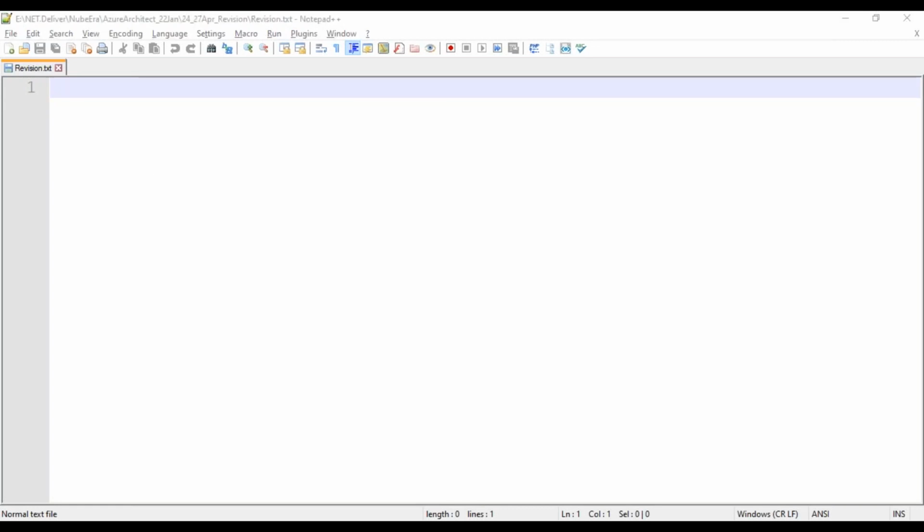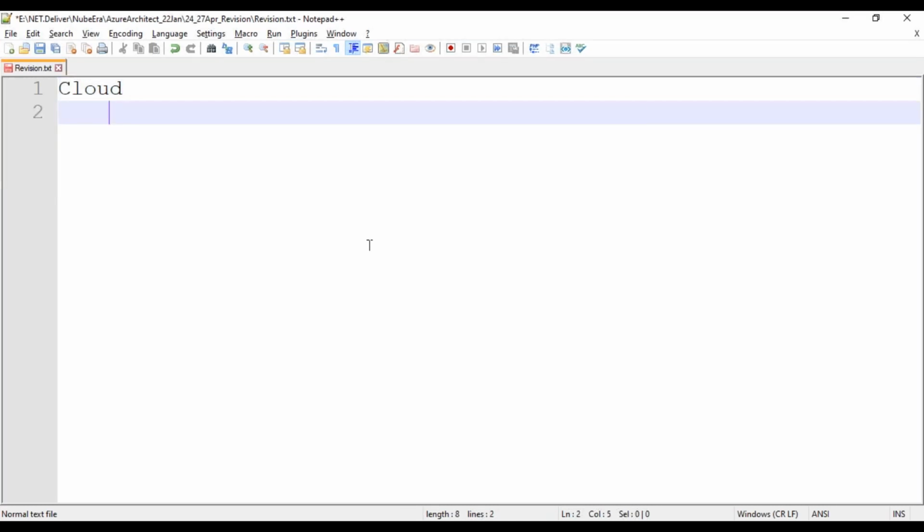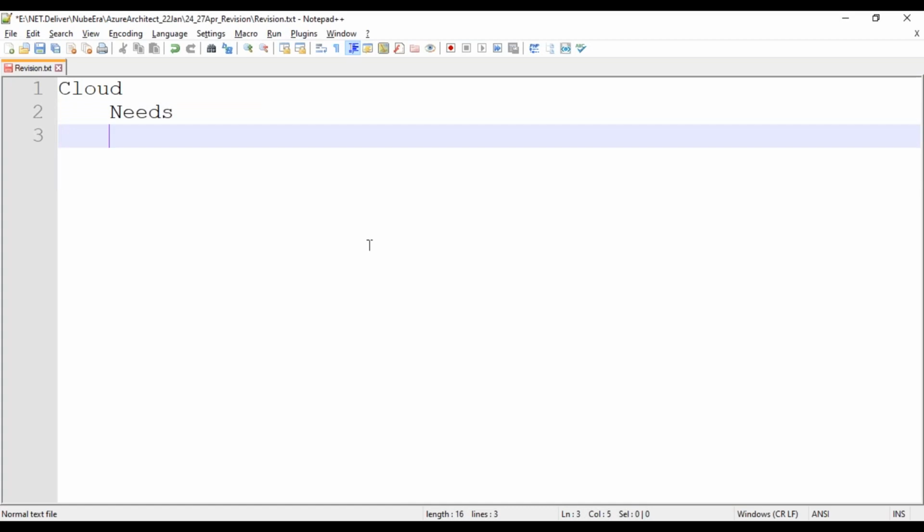So we'll just revise what we did, because it is a quick revision we require. I will start from the beginning. We started the cloud journey with the needs of the cloud journey, meaning why we need cloud computing and the different cloud models.